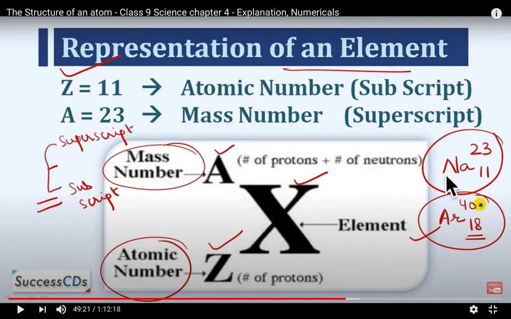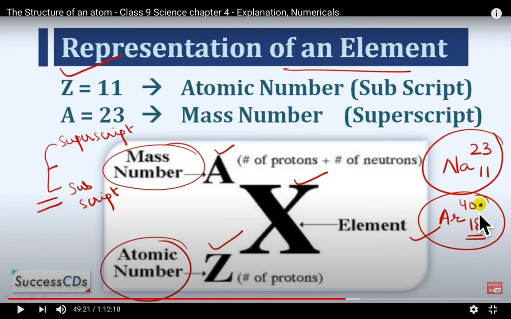For example, sodium, if it is written like this, sodium 11 and 23, means it has atomic number 11 and mass number 23. Argon, it has atomic number 18 and mass number 40. So it also represents the number of electrons in argon, 18, and the number of protons in argon is also 18.